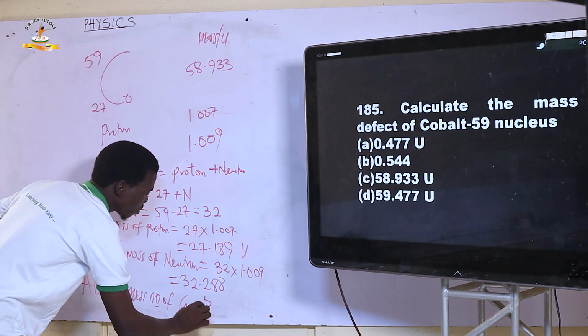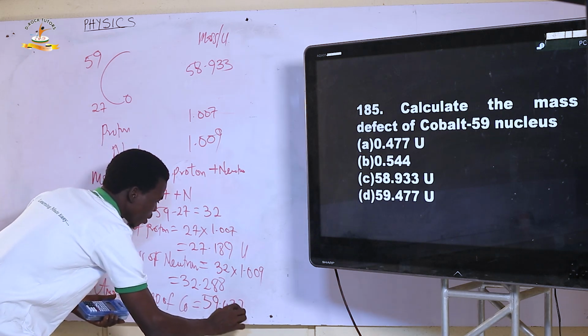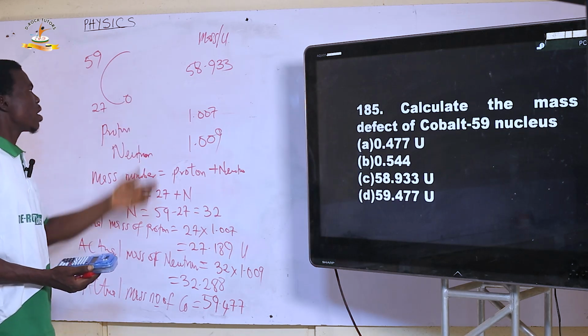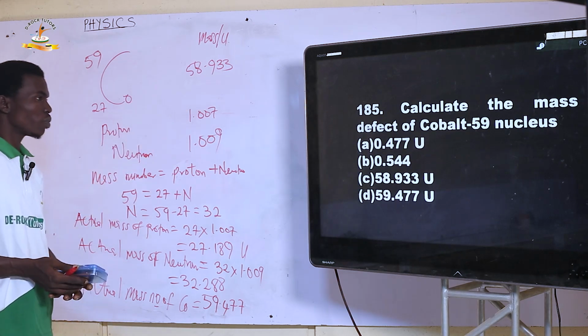This is 59.477. However, the question told us that it is supposed to be 58.933. That is the mass we were given.